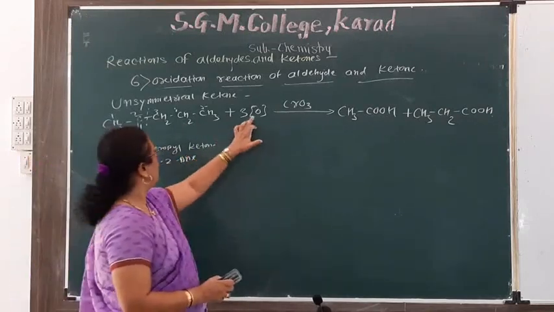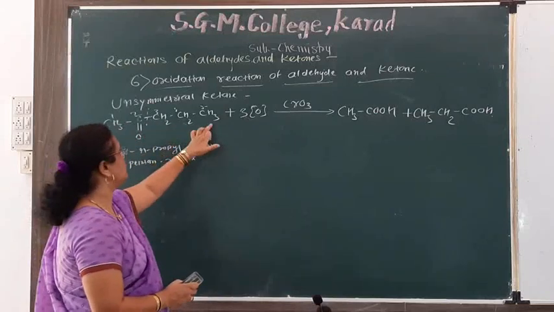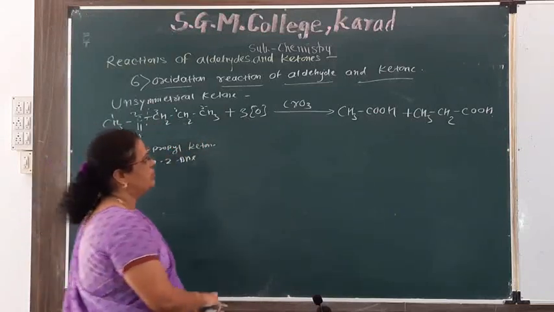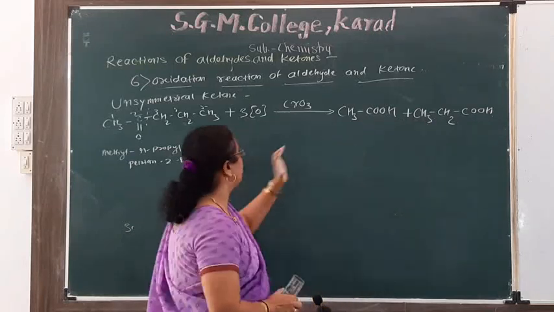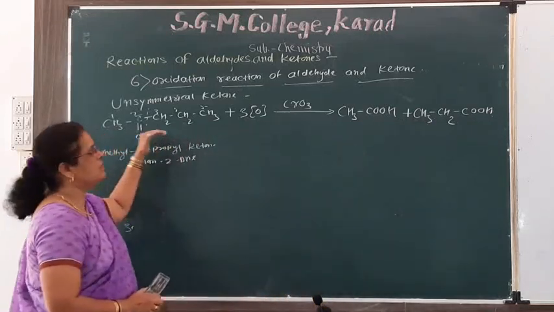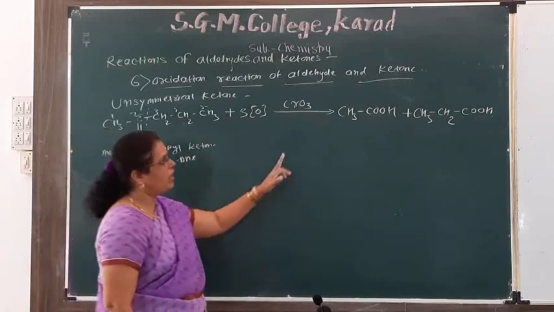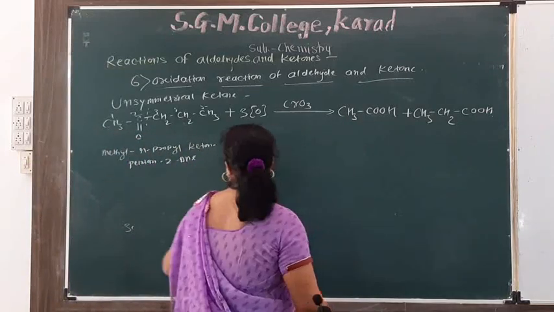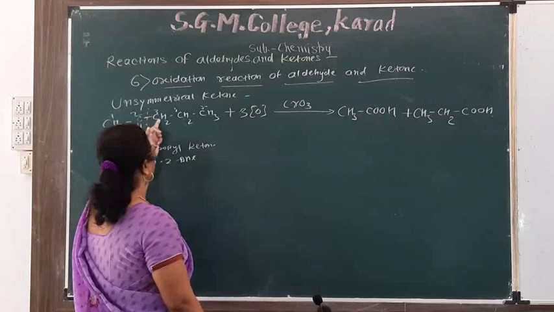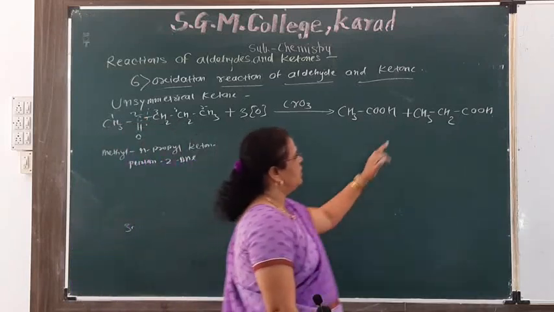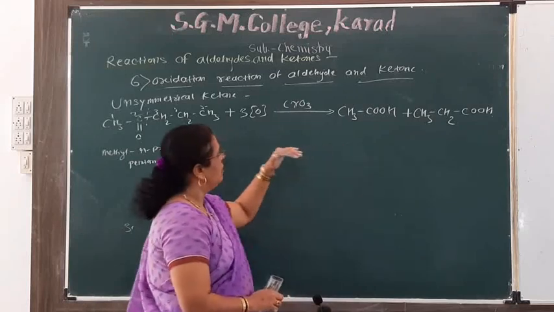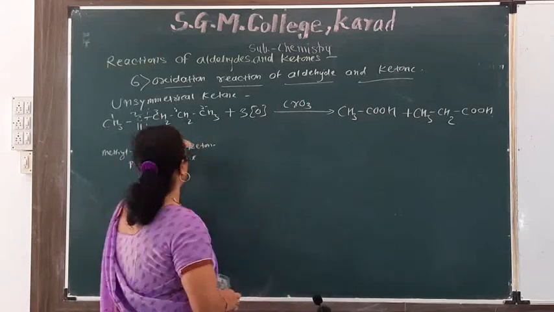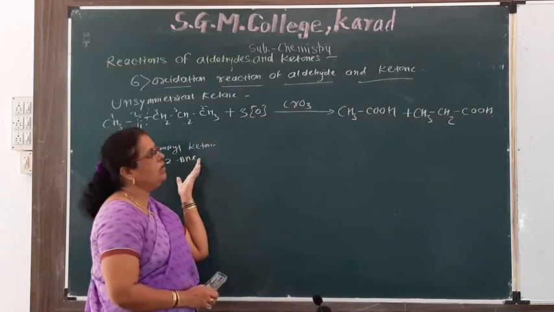CH3COOH and CH3CH2COOH. These carboxylic acids contain fewer carbon atoms than the starting ketone. Here 2 carbon atoms. Here total 5 carbon atoms. Here also 3 carbon atoms. Means this gives fewer carbon atoms than the starting ketone.